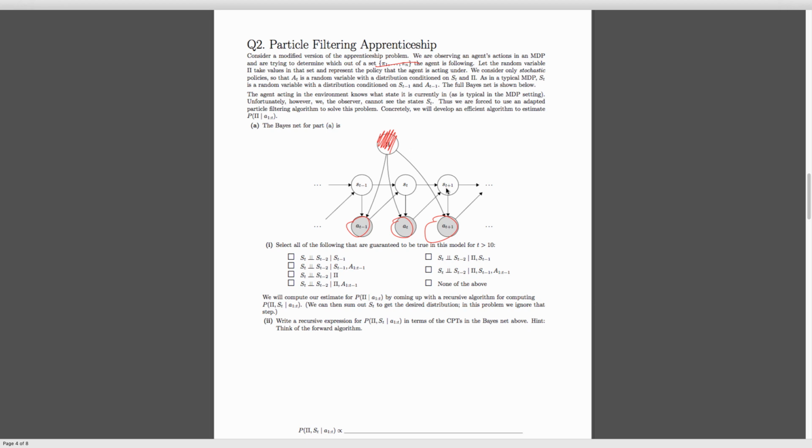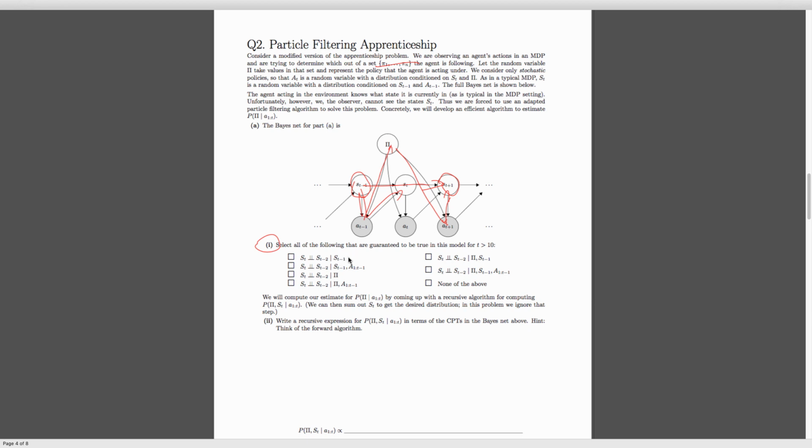So for the first part of this problem over here, this ends up being a classic d-separation problem. So let's consider all the paths we have. We're trying to find out between S_t and S_{t+2}, so that would be between this one over here and this one over here, if you just shift the indices over by 1. There's a couple paths we can go to. One is directly through the states. One ends up going down through action, back up through policy, through action, and so on. And there are other ones that go through actions and so on and so forth. So for us to have guaranteed independence, we need to have no active paths. So what we need to do is block all possible paths like this. So let's take a look at these options.